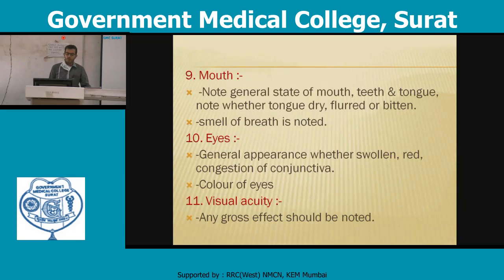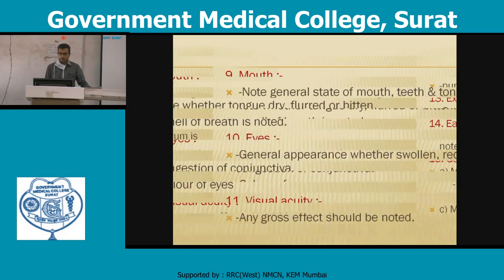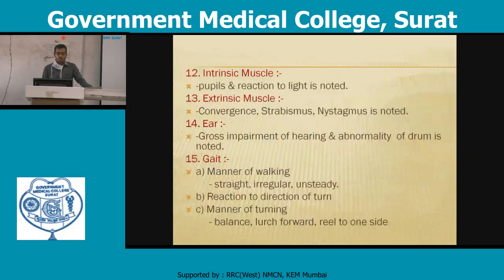Eye: general appearance, whether swollen, red, or congestion of the conjunctiva. Color of the eye should be noted. Visual acuity, any gross defect should be noted. Intrinsic muscle: the pupil and the reaction to light is noted. Extrinsic muscle: convergence, strabismus, nystagmus will be noted. Ear: gross impairment of hearing and abnormality of the drum is noted.